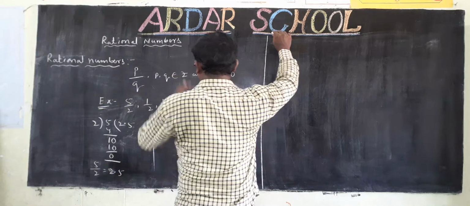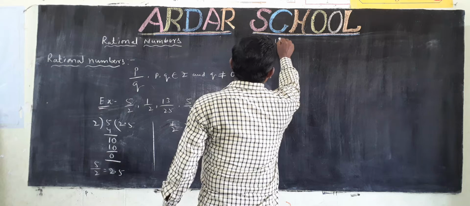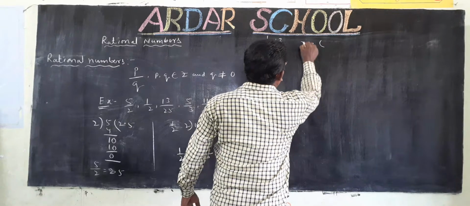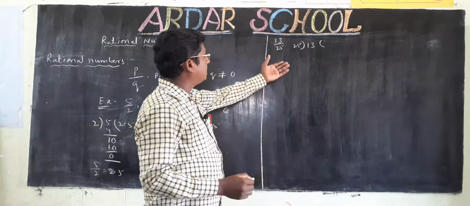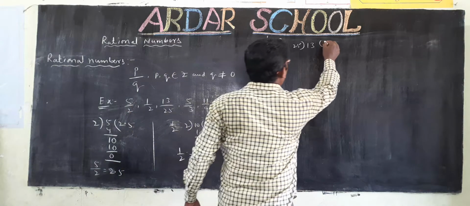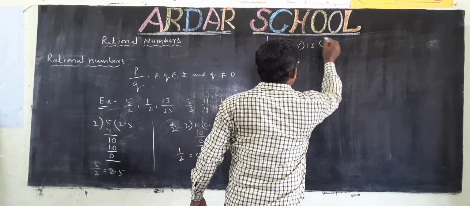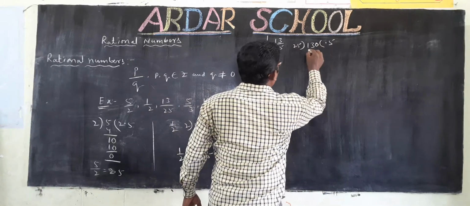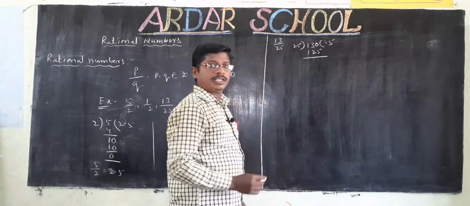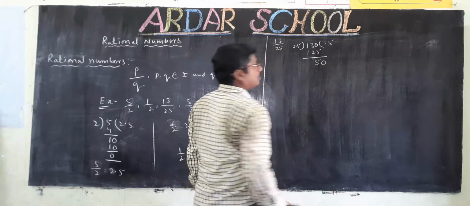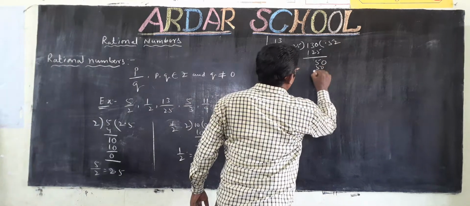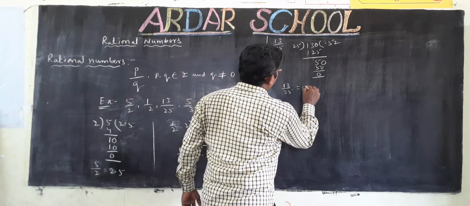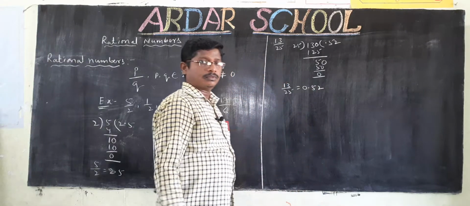Next, 13 by 25. 13 is divided by 25. 13 is less than 25, so take the decimal point and 0. 25 5's are 125. The remainder is 5. Take 0. 25 2's are 50. So 13 by 25 is equal to 0.52.